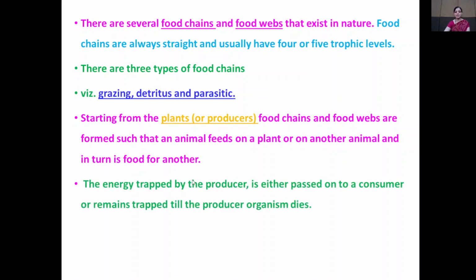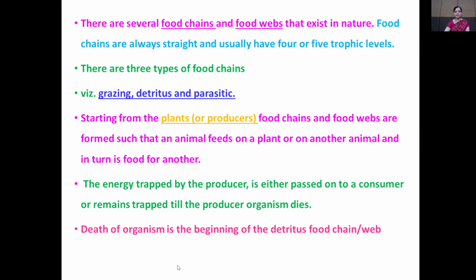Now, the energy trapped by the producer is either passed on to the consumer or remains trapped till the producer organism dies, that is, until the process of decomposition. So energy is trapped by the producer, and from the producers energy is transferred to the consumers. Then the death of an organism is the beginning of the detritus food chain or detritus food web.